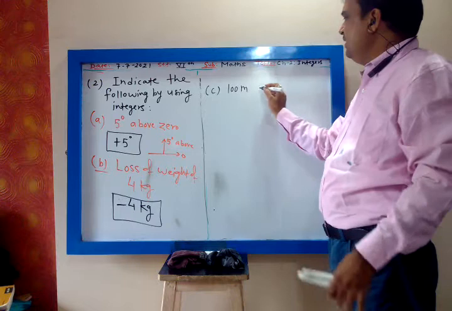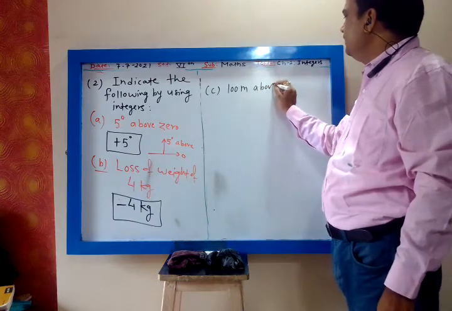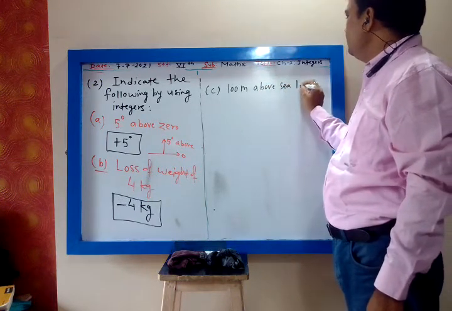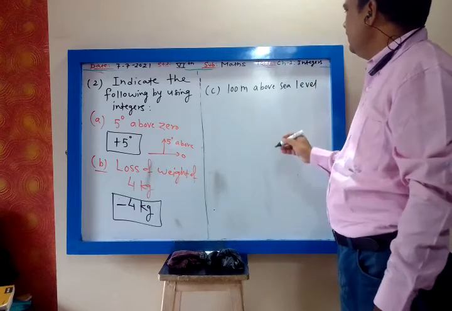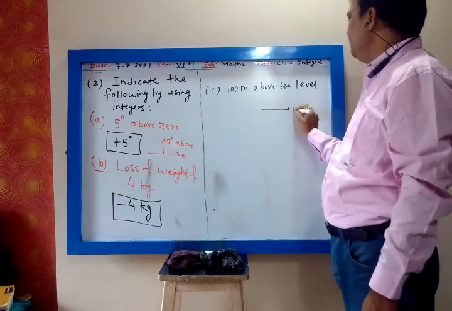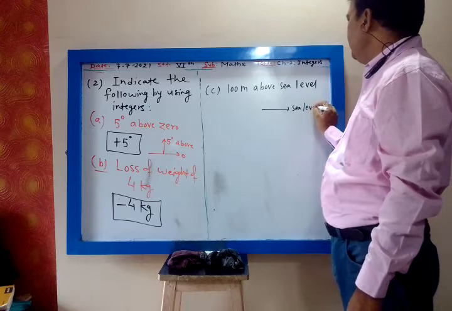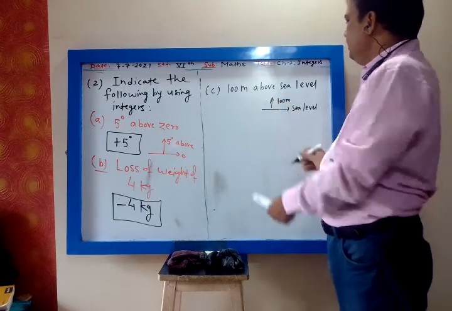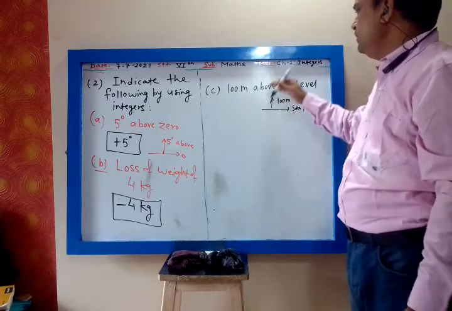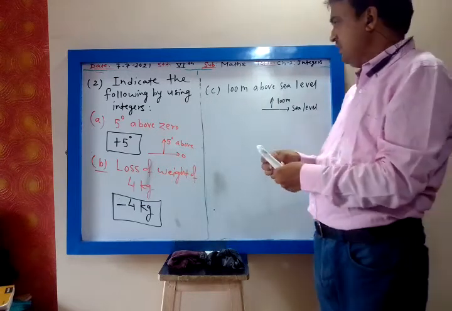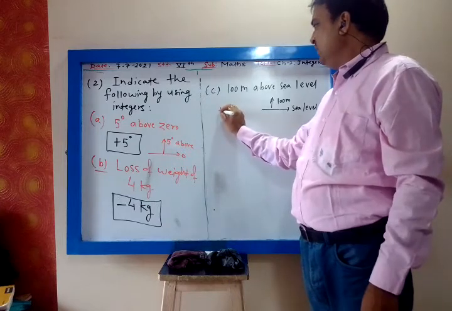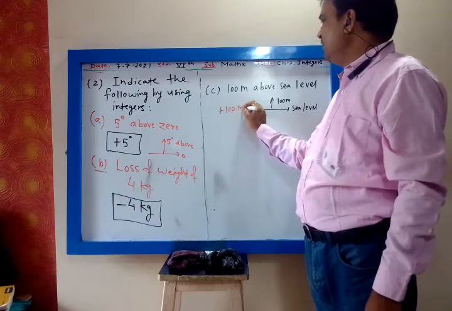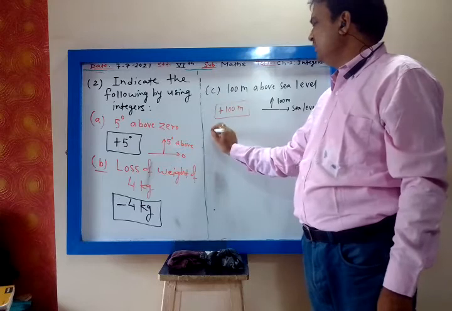100 meter above sea level. This is my sea level. 100 meter above. So there is an increase. When we move up, it is increased. When we move down, it is decreased. So what you write? Plus 100 meter. You will write plus 100 meter. Okay? No discussion.